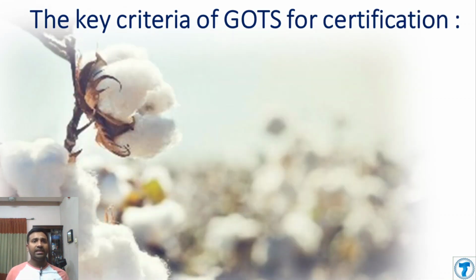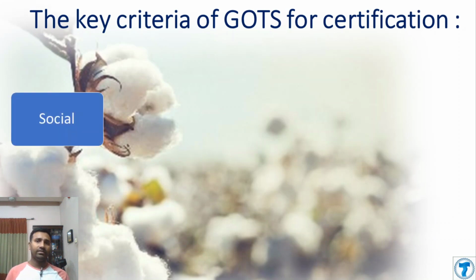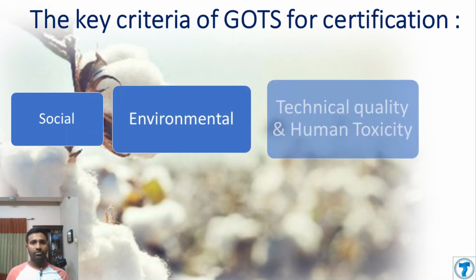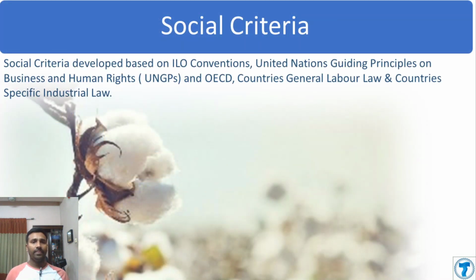Let's discuss the key criteria for GOTS certification. There are three criteria during the GOTS certification process. First is social, second is environmental, and third is technical quality and human toxicity. Let's discuss the social criteria. The social criteria are developed based on the ILO conventions, the United Nations Guiding Principles, and also the country's general law and the country's special law.